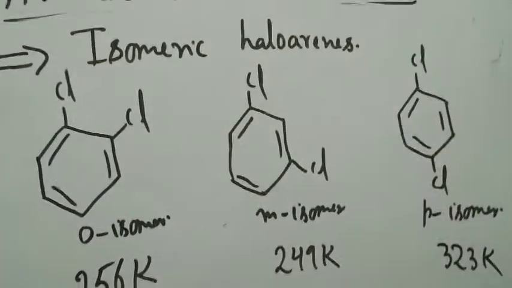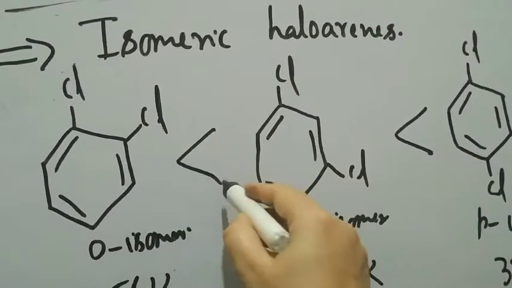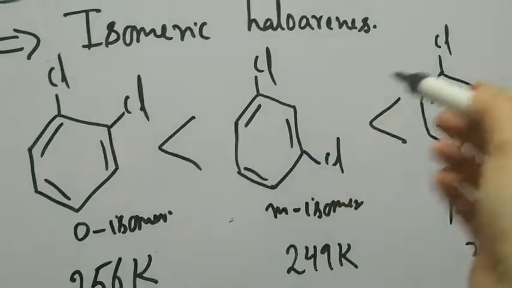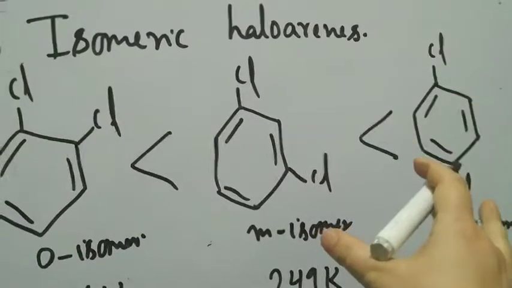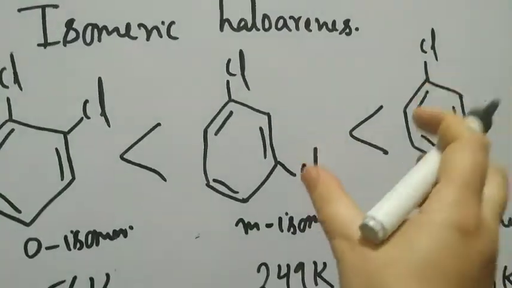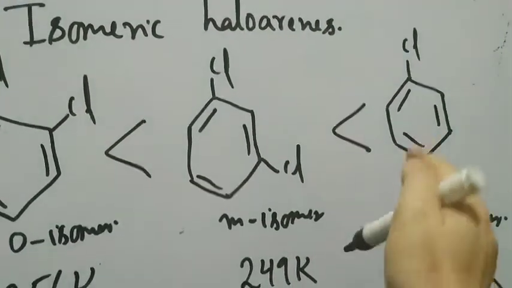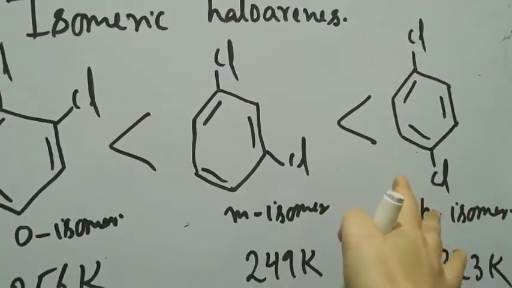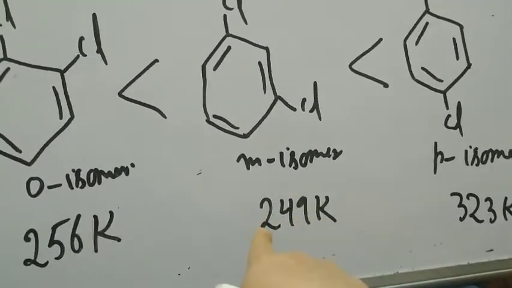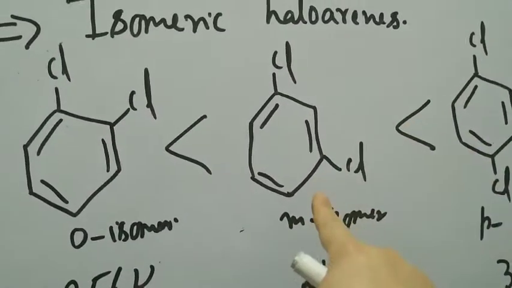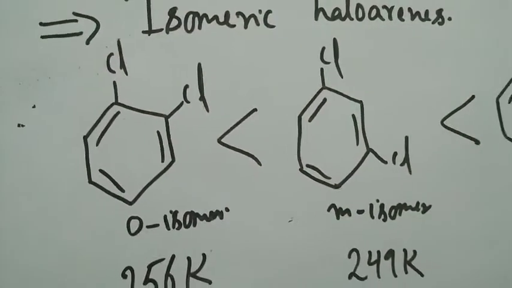Why does this happen? As you can see, this is symmetrical. सबसे ज़्यादा इसी का boiling point है, even melting point also. Since this para isomer is symmetrical, its molecules are closely packed, tightly held together in its crystal lattice. सारे molecules की close packing है, they're tightly held. That is why its melting point is higher than that of this, जिसकी इससे कम close packing होगी, जिसकी because of steric hindrance इससे भी कम close packing होगी.